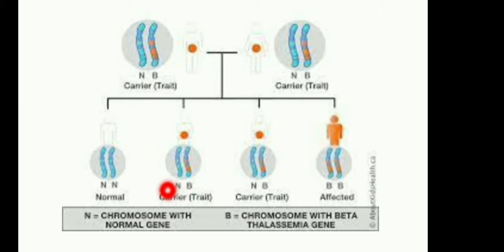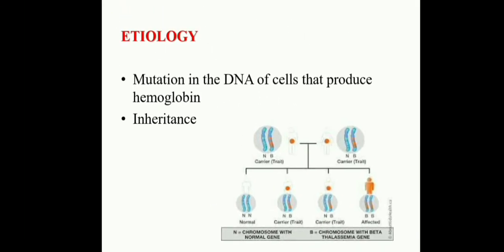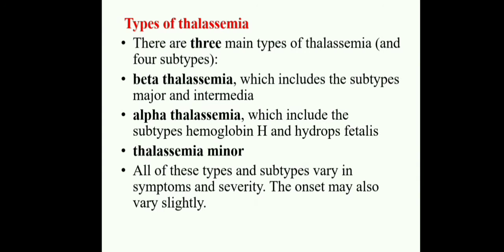Here N means chromosome with the normal gene, B means chromosome with the beta thalassemia gene. This is about how it is transmitted from parents to children, and which children are safe, and which are affected or carriers. This is about the etiology. The main cause is mutation in the DNA of cells that produce hemoglobin. Okay, types of thalassemia.